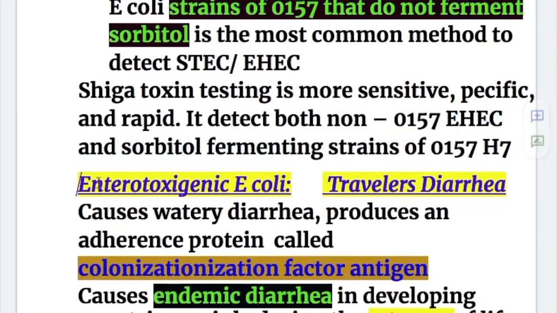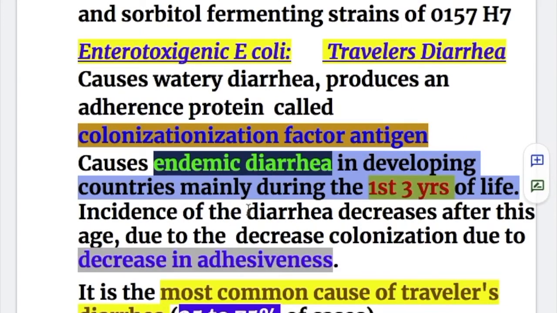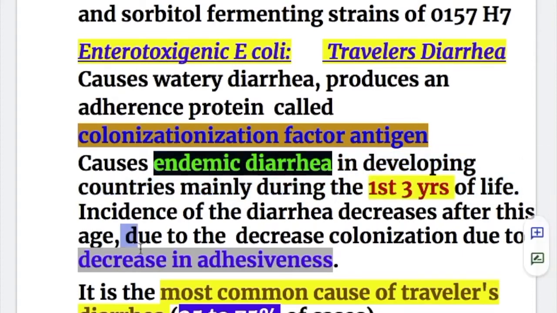The second type, enterotoxigenic E. coli, traveler's diarrhea. The enterotoxigenic E. coli causes watery diarrhea and produces an adherence protein called colonization factor antigen. The enterotoxigenic type causes endemic diarrhea in developing countries, mainly during the first 3 years of life. The incidence decreases after 3 years of age. Why? Due to decreased colonization, due to decrease in adhesiveness and increase in immunity.